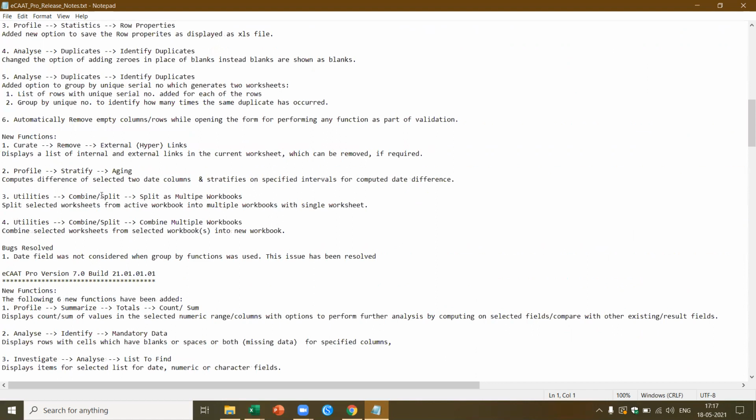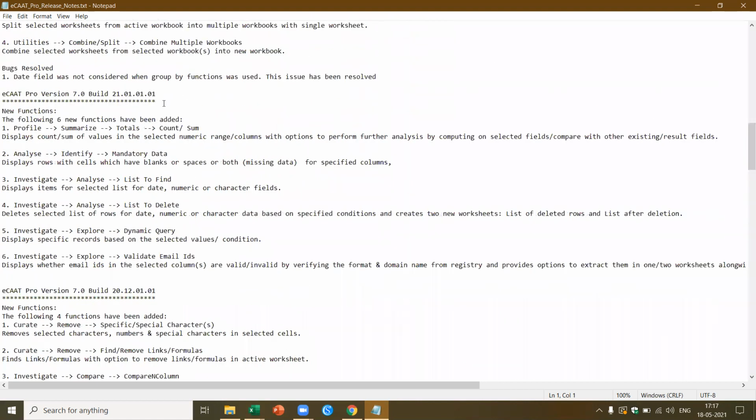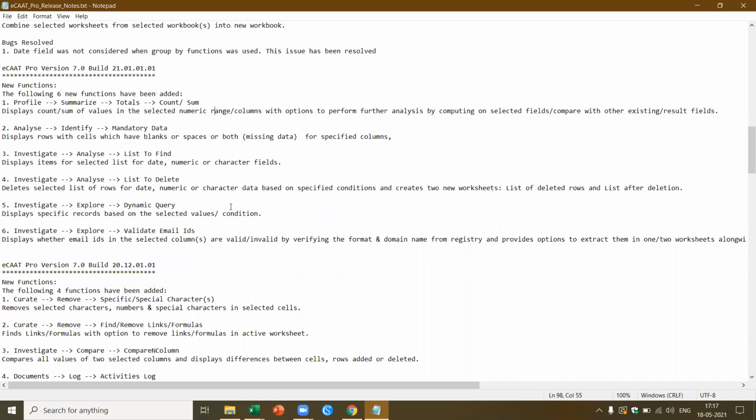Like that, each month we keep on updating and adding new functions. For example, in the month of January, we added 6 new functions to ECAT Pro. This release file will tell you where the function is located. It also gives you a brief description of what the function is all about. And we also update the help.